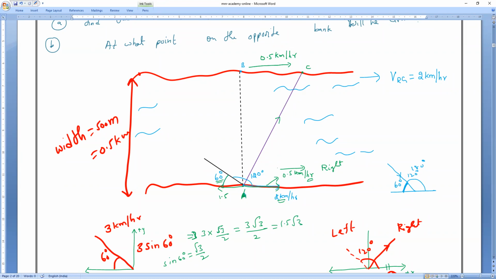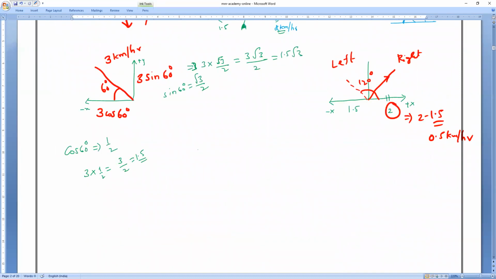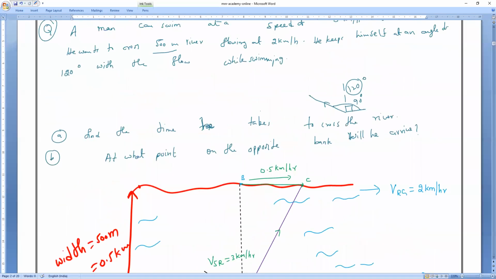So now let us find. We want to know again, same as the first question, the time taken to cross this one. If you want to find the time, we need to know one thing first. What is that? Velocity of a swimmer with respect to the ground. Because we know velocity of a swimmer with respect to river is equal to 3 kilometer per hour.